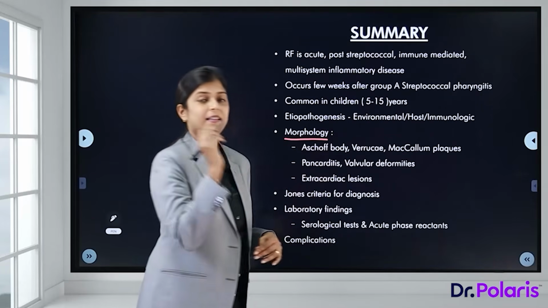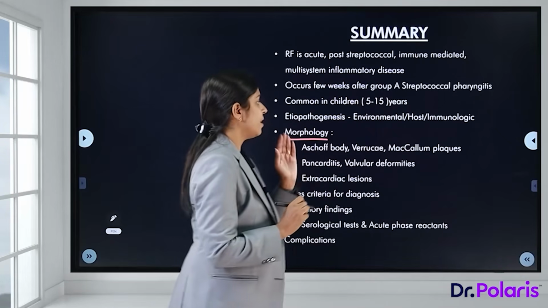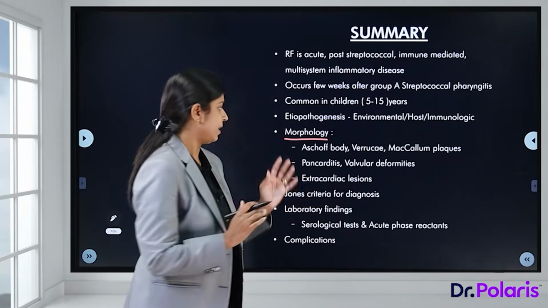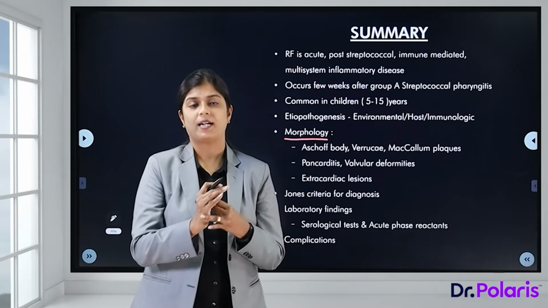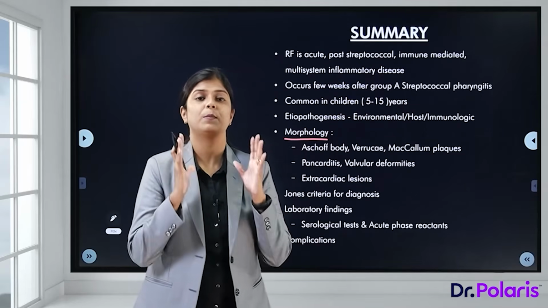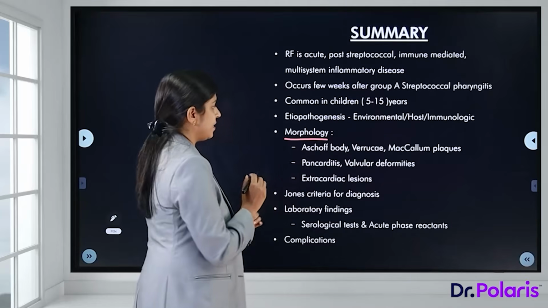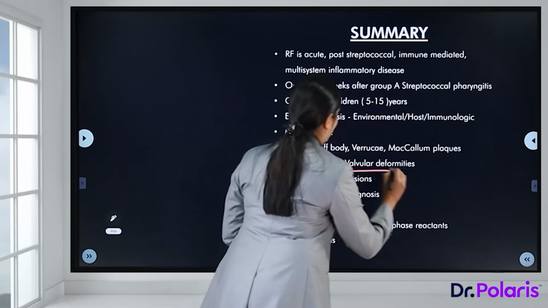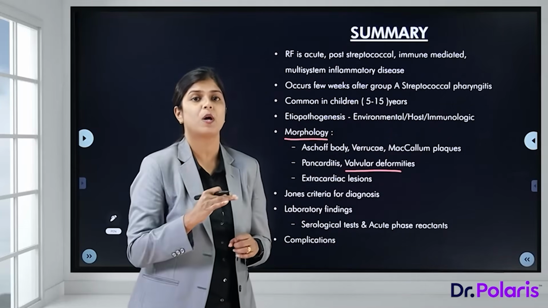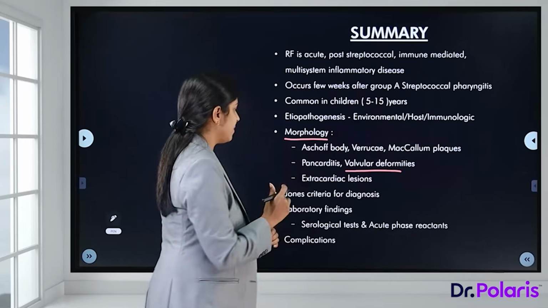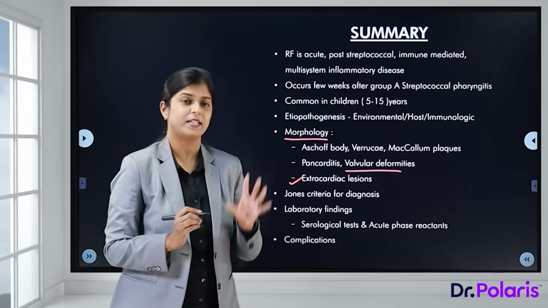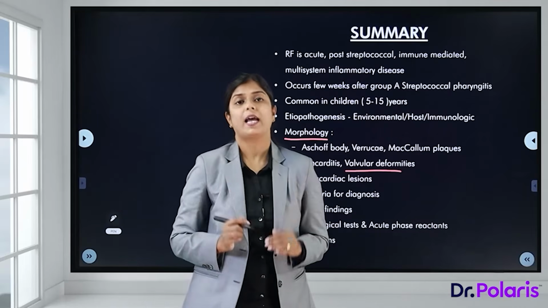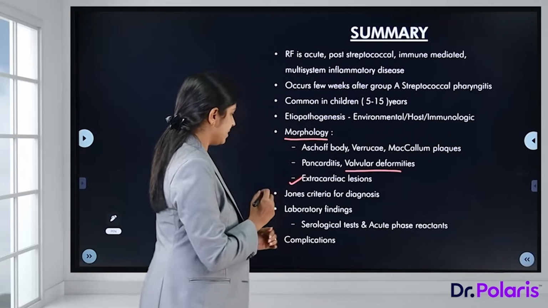Morphologically, we have the characteristic Aschoff bodies, verrucae, and the MacCallum plaques. We can have pancarditis, that is endocarditis, myocarditis, and pericarditis. Remember the bread and butter pericarditis here. The valves can be deformed, valvular deformities, the fish mouth appearance of the valves, and the extracardiac lesions. Now, Jones criteria are what we use for diagnosis of rheumatic heart disease.